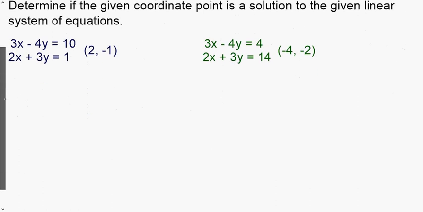All right. So the first part here is determine if the given coordinate point is a solution to the given linear system of equations. So in other words, is the answer correct? So basically this is just checking.